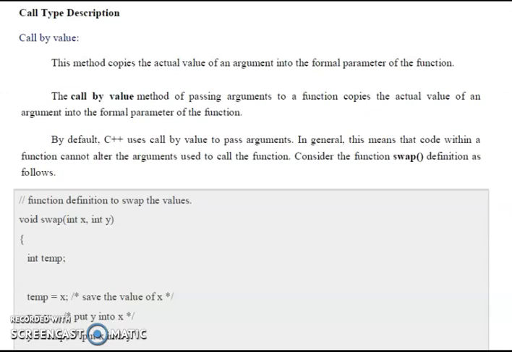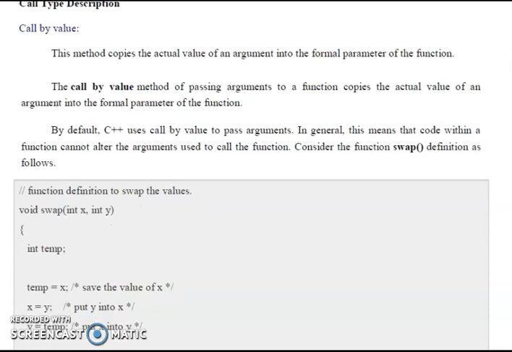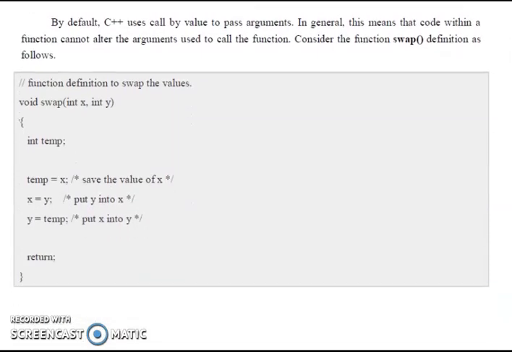Call by value. The call by value method of passing arguments to a function copies the actual value of the argument into the formal parameter of the function. Here is an example of a function definition for swapping two values. void swap(int x, int y). In a temporary variable, we declare temp equal to x, then x equal to y, and y equal to temp. The x value is stored in temp. Return and close the bracket.